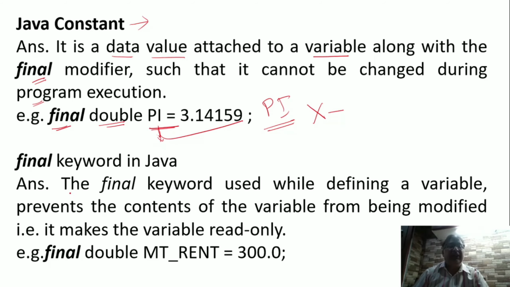Okay. The same thing is written in other words also. The final keyword is used while defining a variable to prevent the contents of the variable from being modified. So this variable has become read only. So this example is there. Two examples you can see.